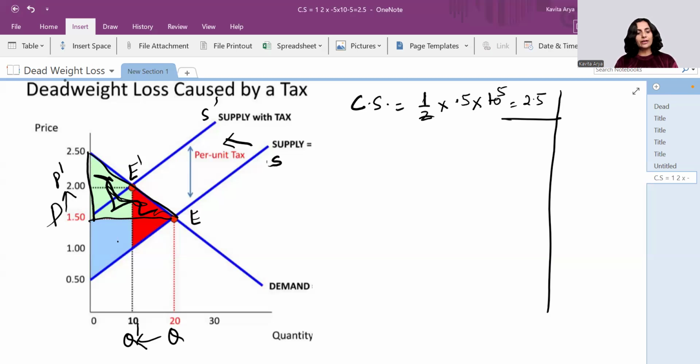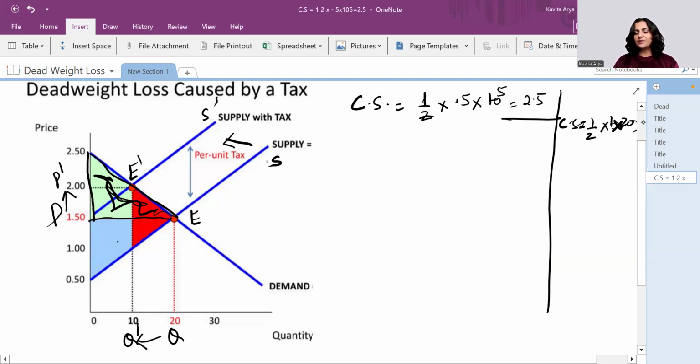So what is the calculation of this area? Consumer surplus before the imposition of tax was half into base into altitude. What is the base here? It is 1 instead of 0.5. And the altitude is equal to 20 units. So the consumer surplus was 10 units before the imposition of tax, which has now reduced to 2.5. Okay, let's talk about the producer surplus now.